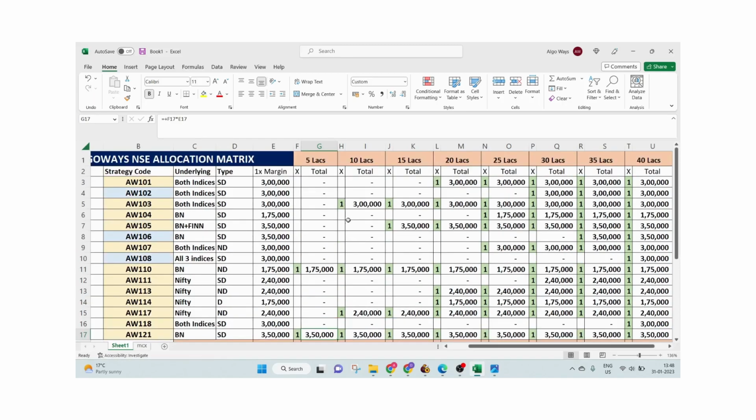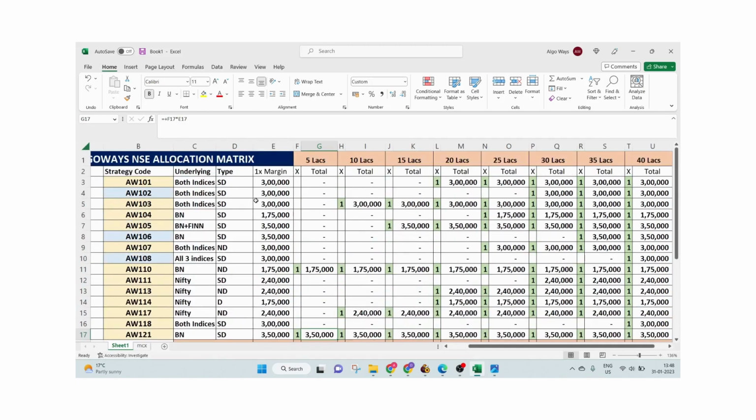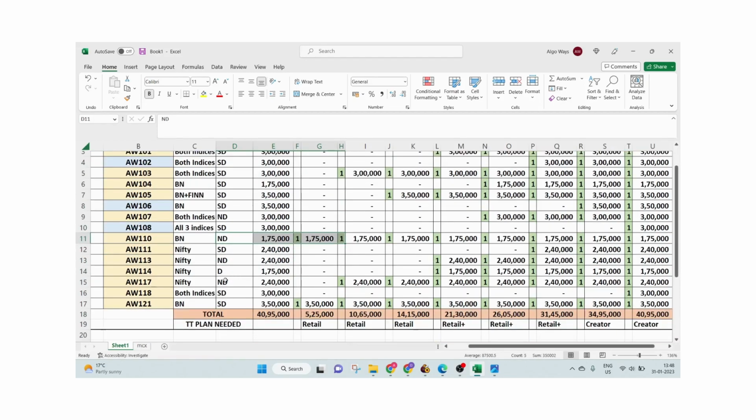Similarly, once we go to the 10 lakhs portfolio, we have 4 strategies. If you see here, one semi-directional, one non-directional, another non-directional, and another semi-directional. So in the 10 lakhs portfolio, we have 2 semi-directional and 2 non-directional strategies. So it's a mix.